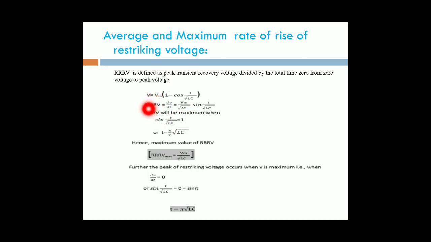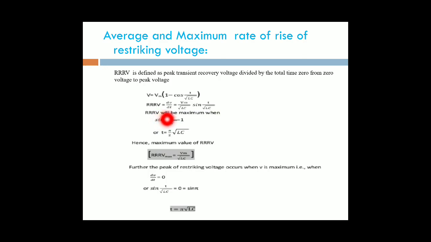The restriking voltage formula is V equal to Vm into 1 minus cos t by root LC. Therefore, to find the rate of rise of restriking voltage, we differentiate on both sides.